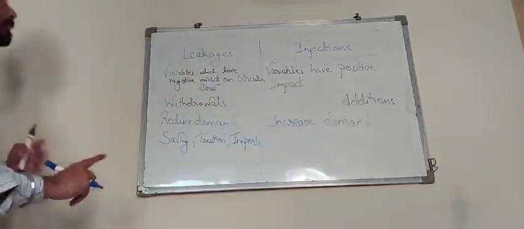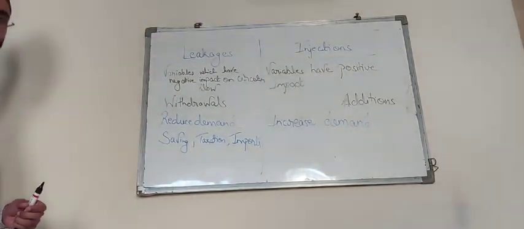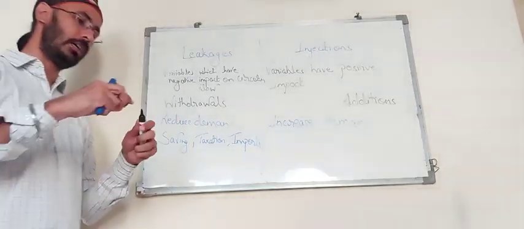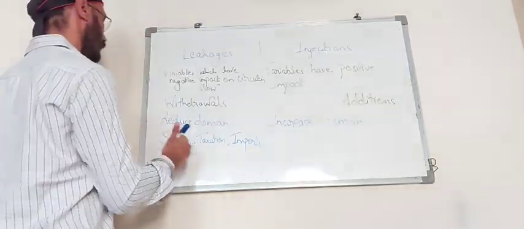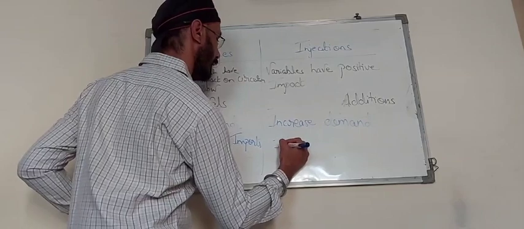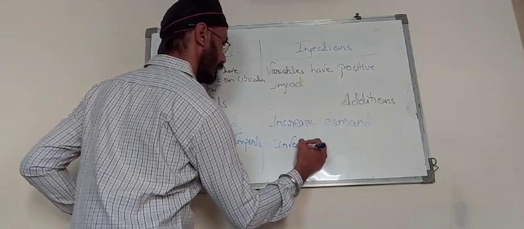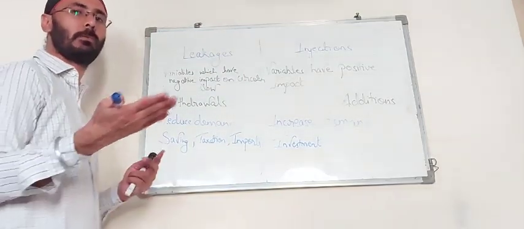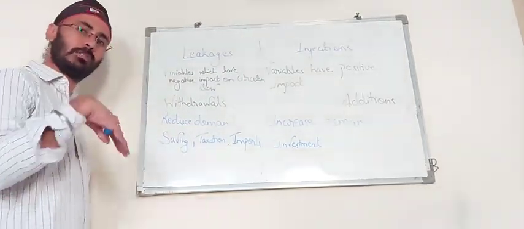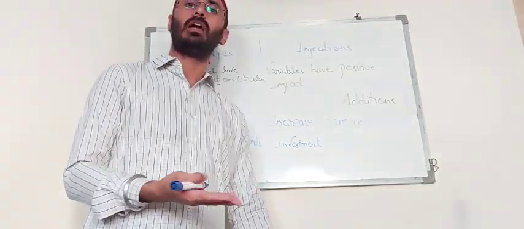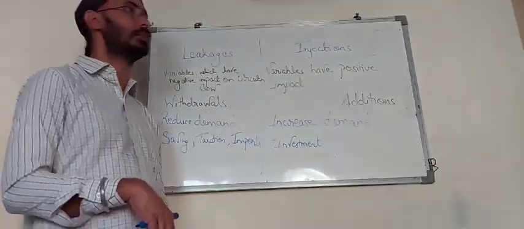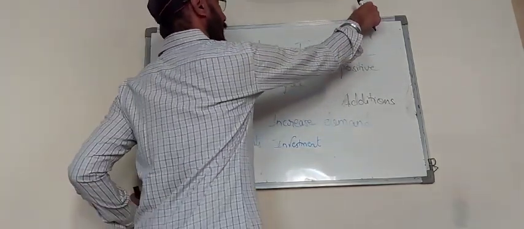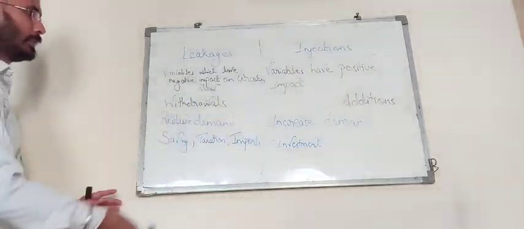Now, similarly, it is very easy to remember the examples of injections. Whatever savings we deposit or make in the financial market finally get converted into investments. What happens? We save our money and we get 4% interest from the bank, and that bank again provides it as a loan to some other sector, and they take 10 to 12% interest on various types of loans. So the first example is investment.